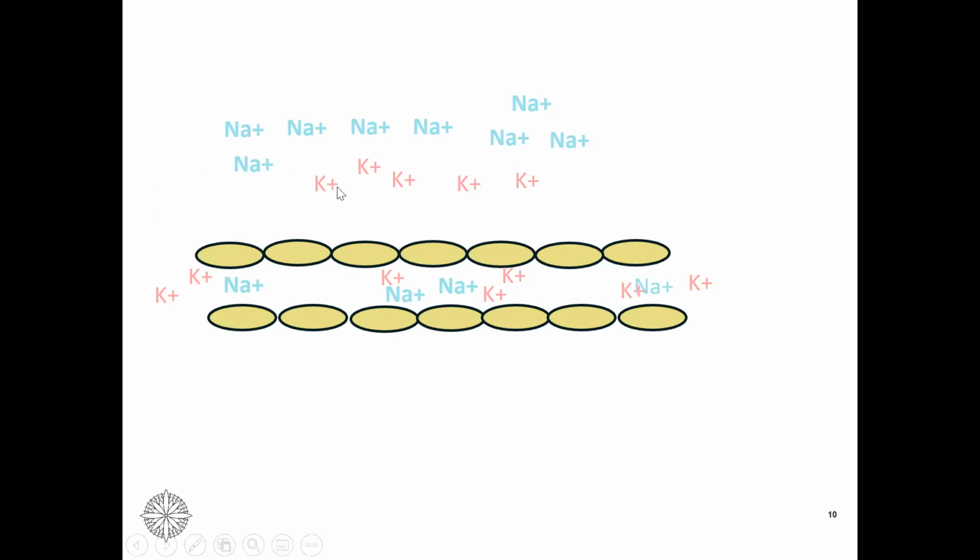So there is sodium, potassium, chloride, and all kinds of ions. But I'm going to talk about only sodium and potassium here.